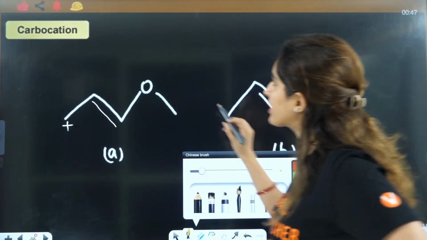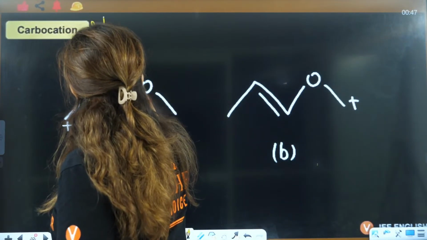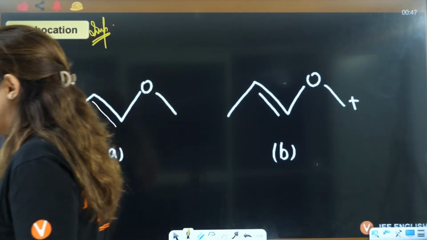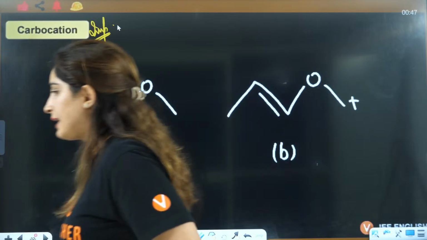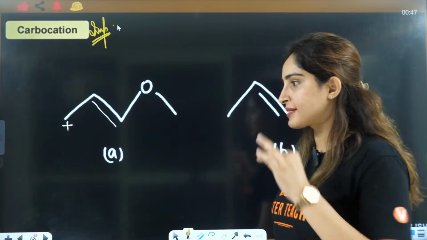This is a very important question. This one is very important, everybody. Let's see who can answer this. Due to back bonding, is A greater than B or B greater than A?